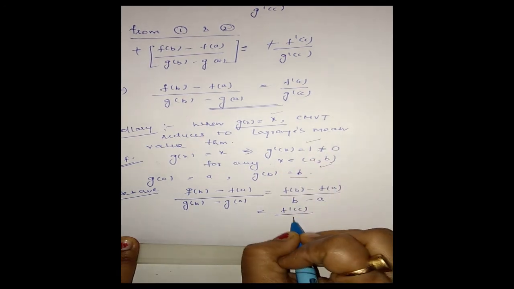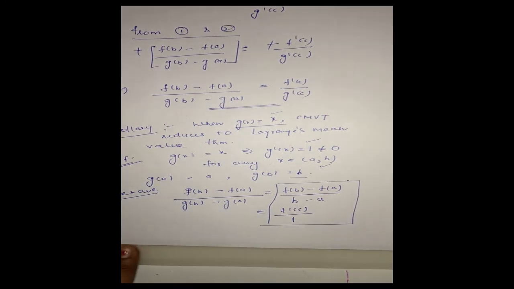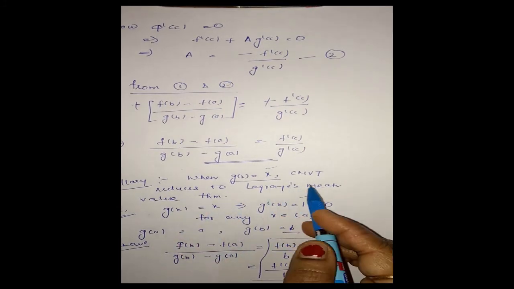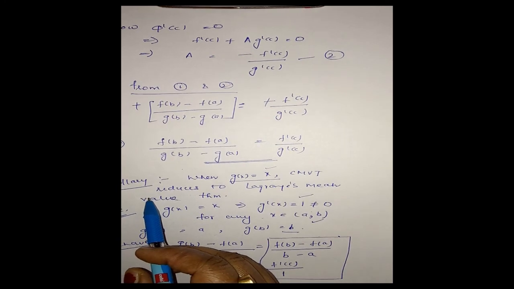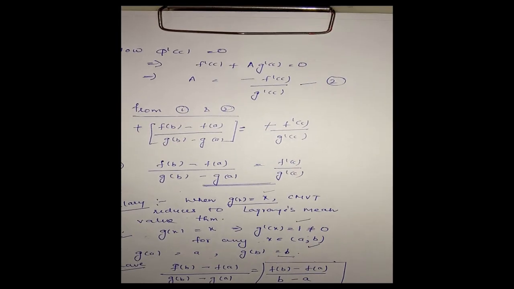From here we get Lagrange's mean value theorem. That means if the second function g(x) is equal to x, then Cauchy's mean value theorem will reduce to Lagrange's mean value theorem. Okay, clear?